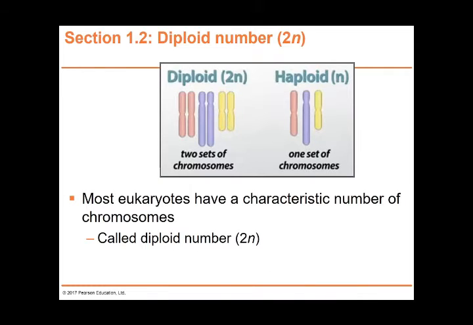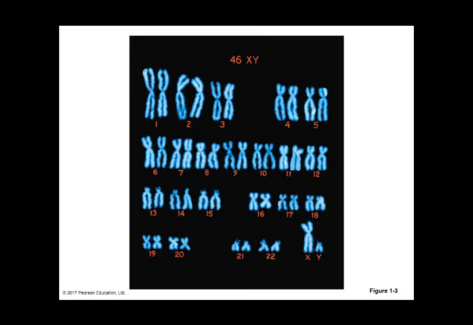So most eukaryotes have a characteristic number of chromosomes called the diploid number. So this is the chromosomes of a human male, 46 XY. Each one of the chromosomes would have its pair, from pair 1 until pair 22. But for the last pair of chromosomes, you have X and Y.